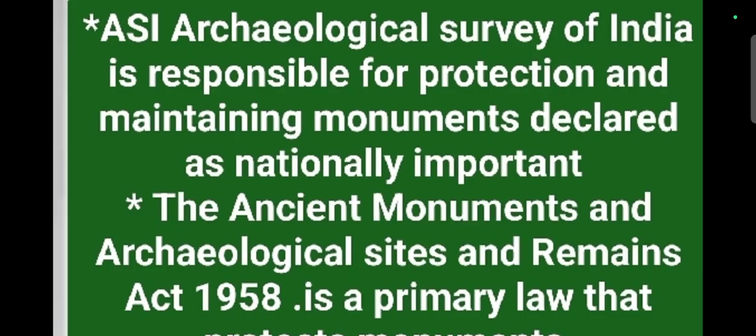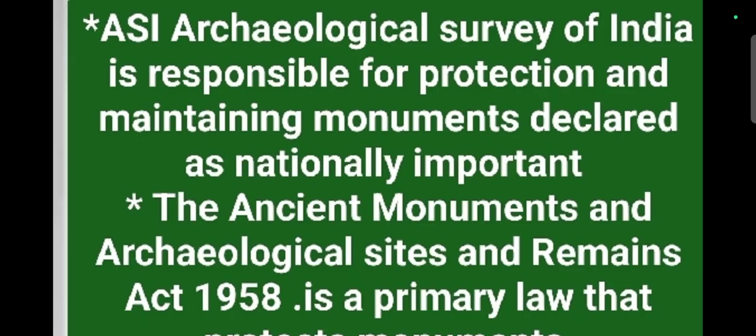The Archaeological Survey of India is responsible for maintaining and protecting monuments which may be declared as nationally important. And here, the Ancient Monuments and Archaeological Sites and Remains Act of 1958, which was recently amended in the year 2016. So this is the primary law that protects monuments. In the year 1958, it was made.